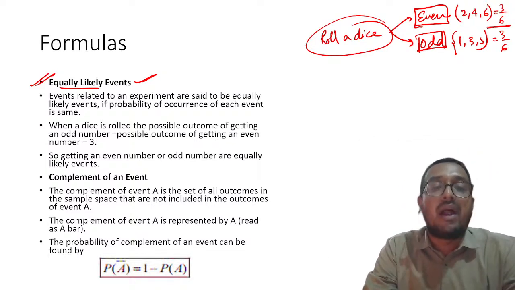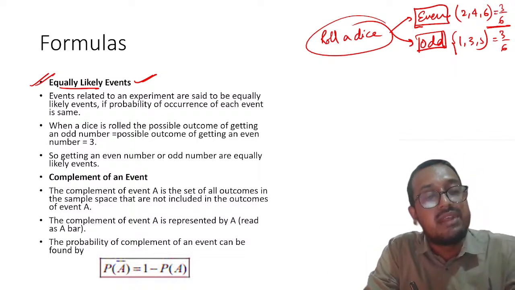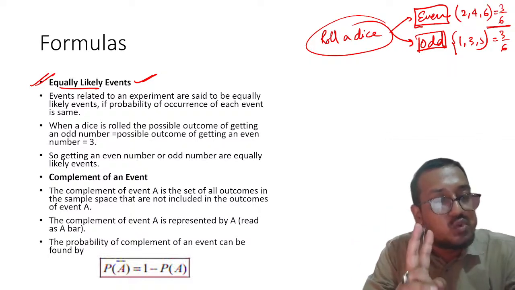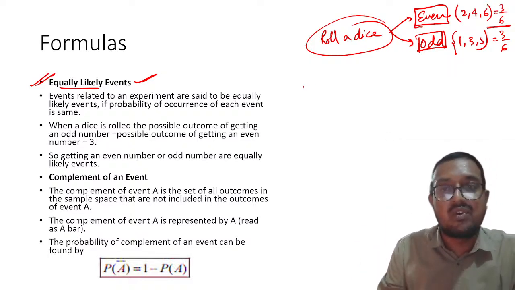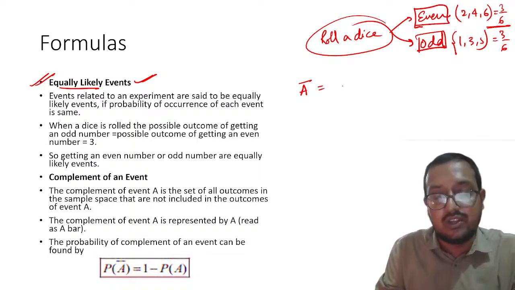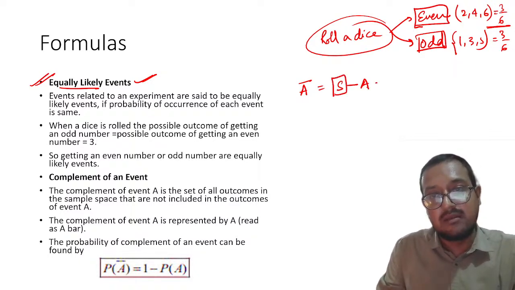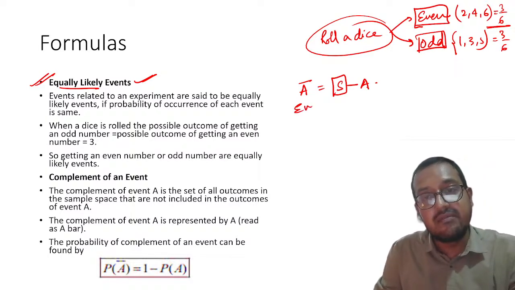Now the second part, which is very important, is the complement of an event. Please remember, whenever I talk about complements, two complements will merge up and make the sample space. For example, A bar is equal to S minus A, sample space minus A. Understood? For example, this is even.